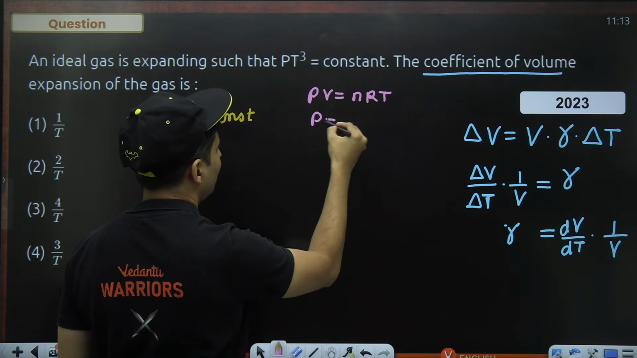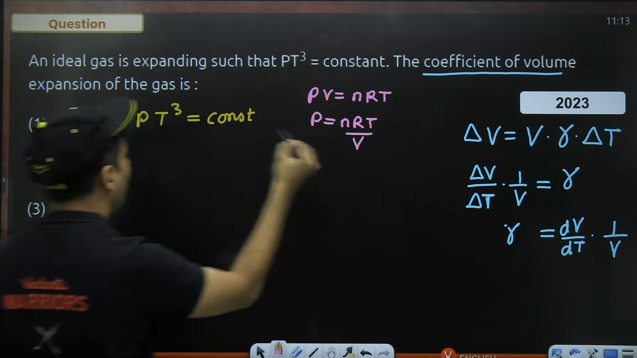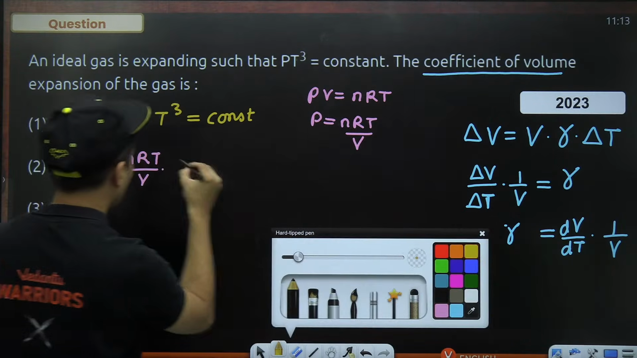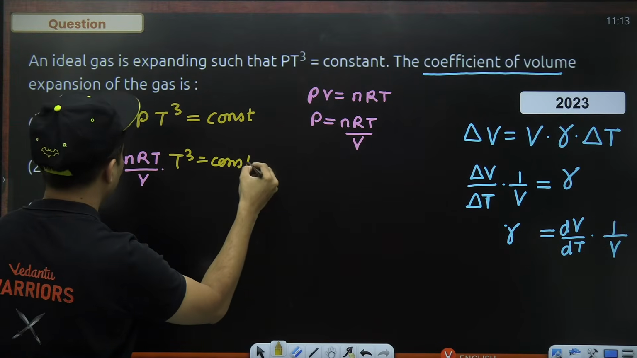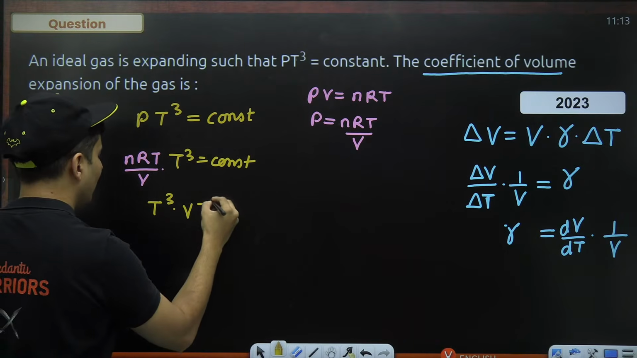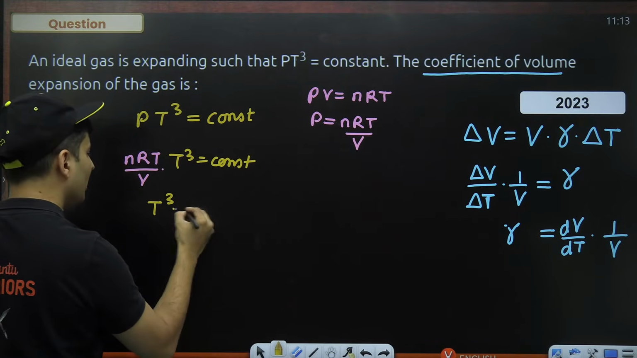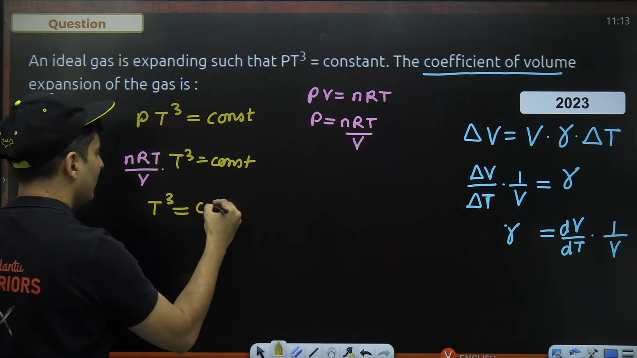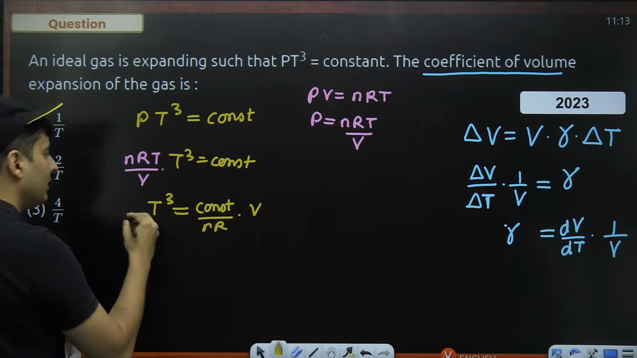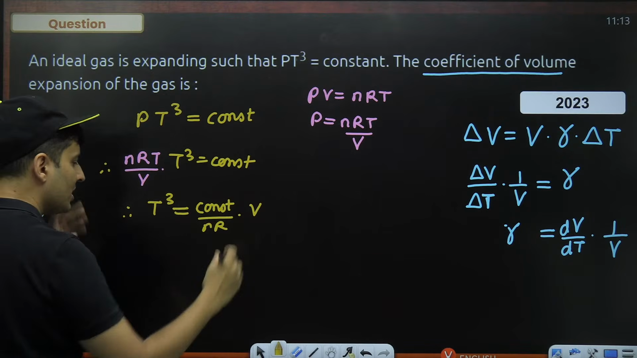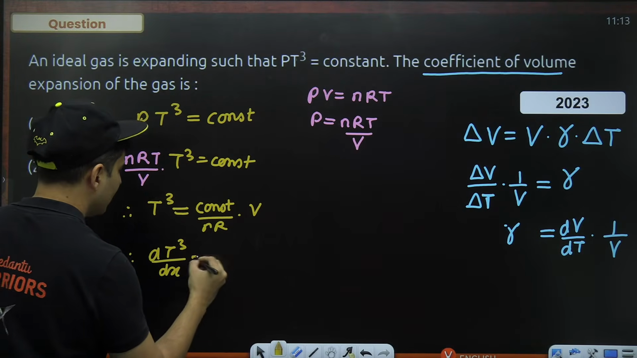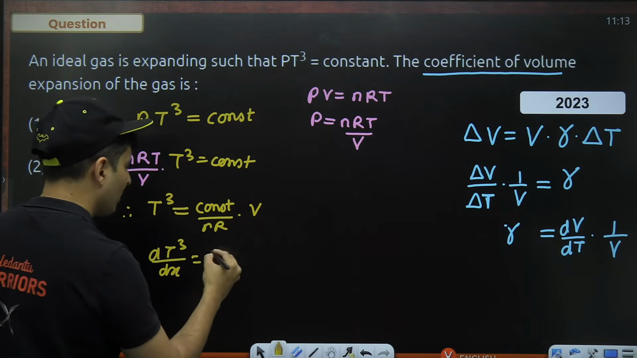So I will write pressure as nRT by volume, and put nRT by volume instead of pressure, into T cube is a constant. So we will have T raised to 3 into V raised to -1, or you can just shift it to the other side: T cube divided by V is a constant divided by nR, that is, T cube equals constant times volume. This is the new expression that I'm getting. Now differentiate both sides with respect to some variable, say x. d(T cube)/dx is equal to some constant, you can just put it as k, times dV/dx.